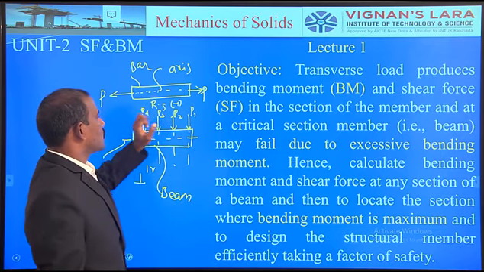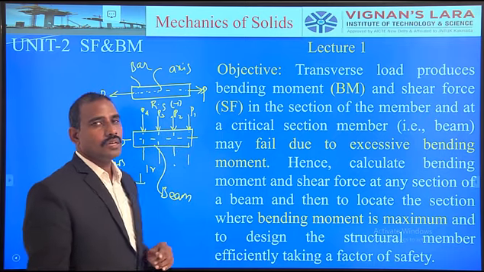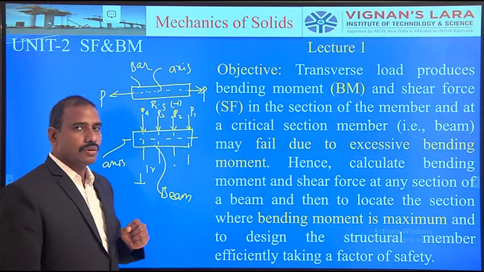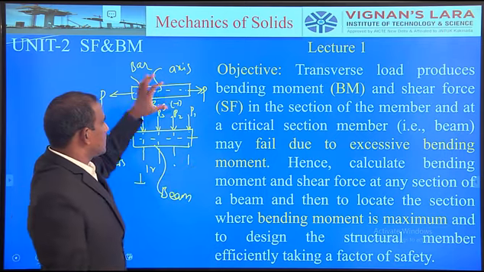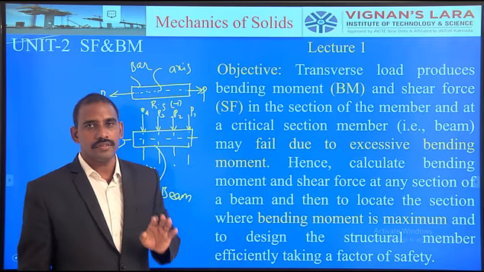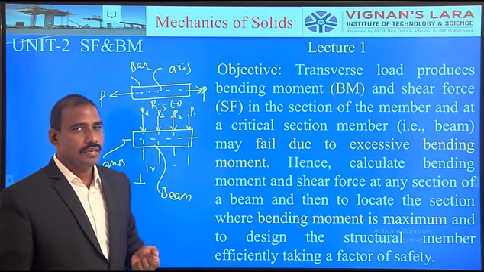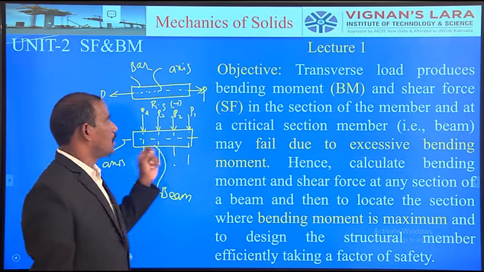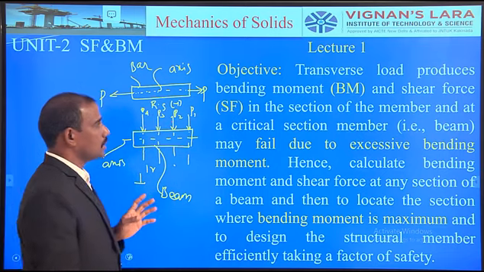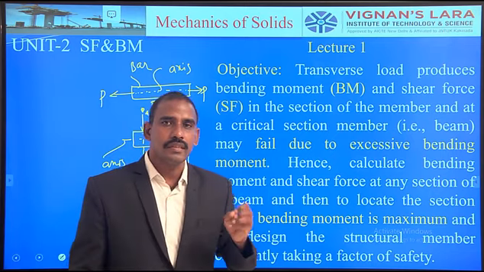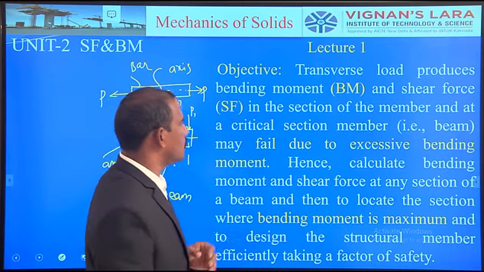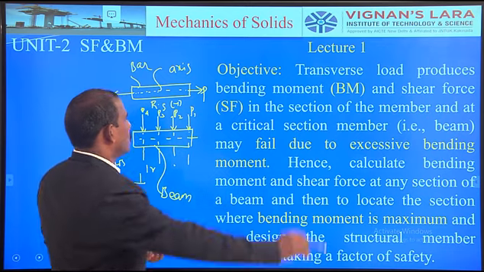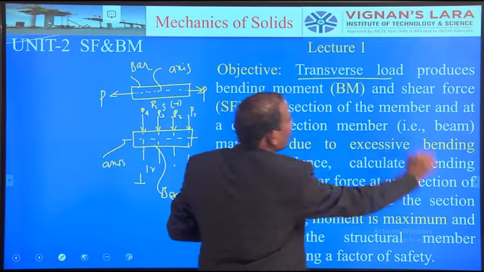If the line of action of all the forces is perpendicular to the axis of the structural member, such a structural member is called a beam. If the same structural member is subjected to the same system of forces axially, that is not called a beam. That may be a bar, particularly in case it is in a horizontal position. So, the objective of this unit is, whenever a structural member is subjected to a transverse load, that is the key point.